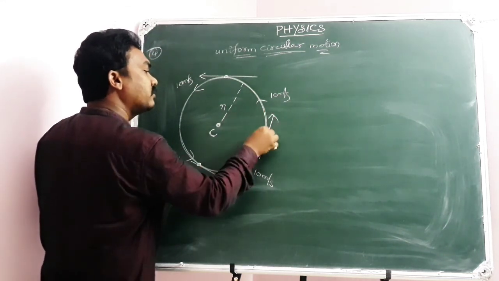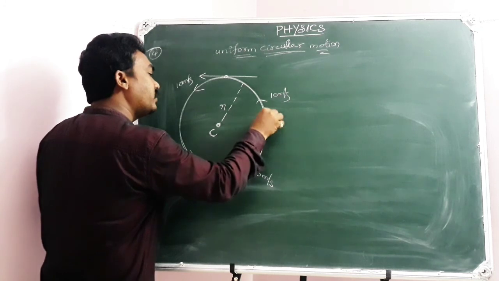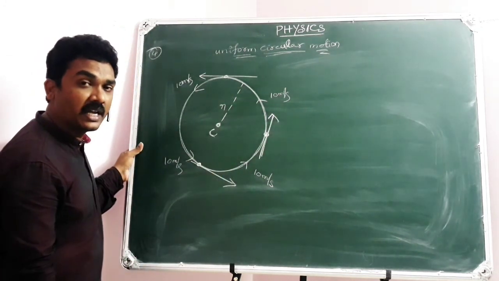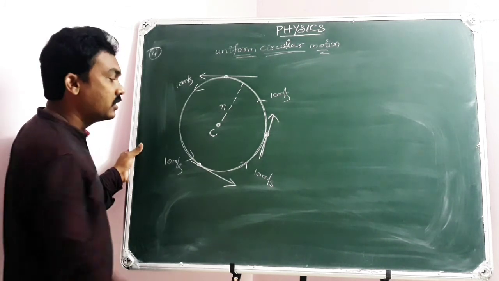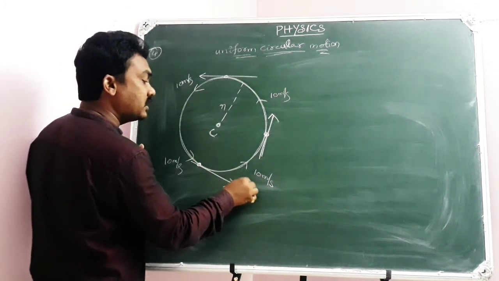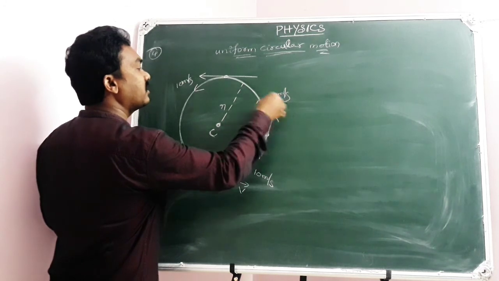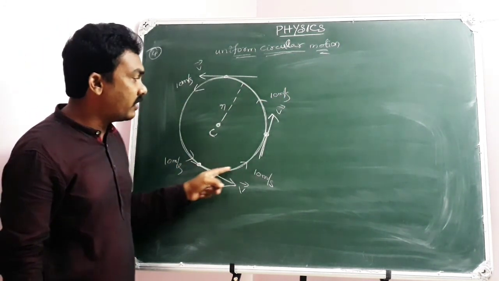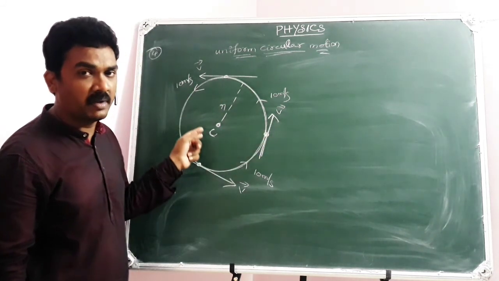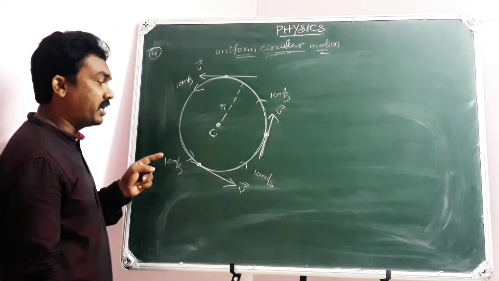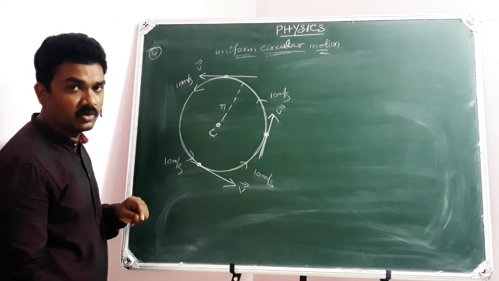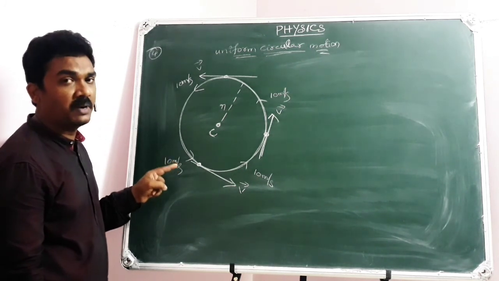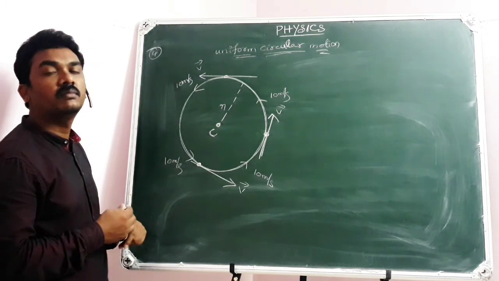So this is the velocity vector direction. Though the magnitude of the velocity remains constant, the direction of motion is changing continuously. This causes acceleration of the particle. Remember.